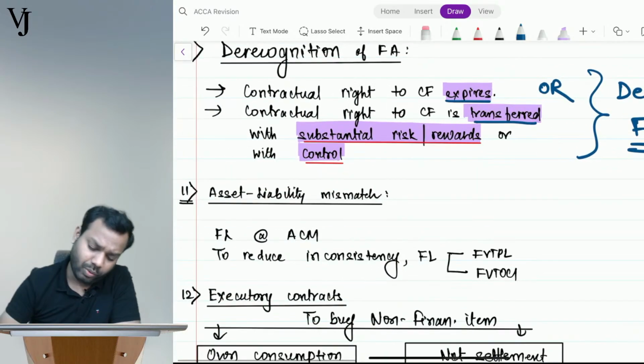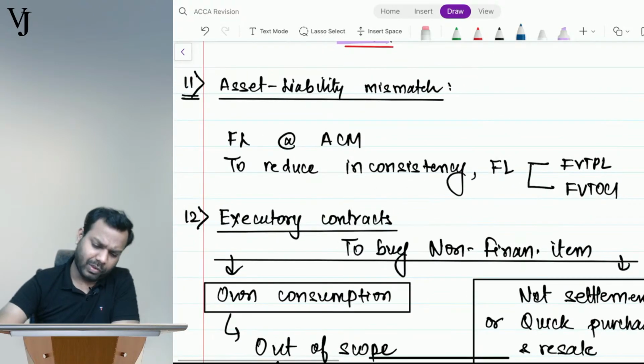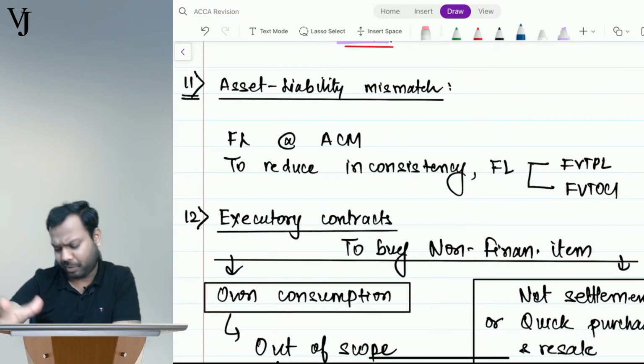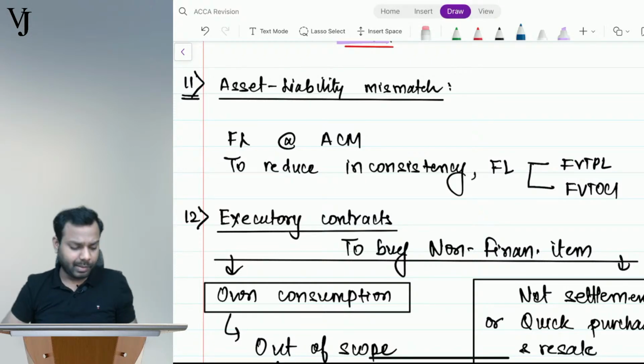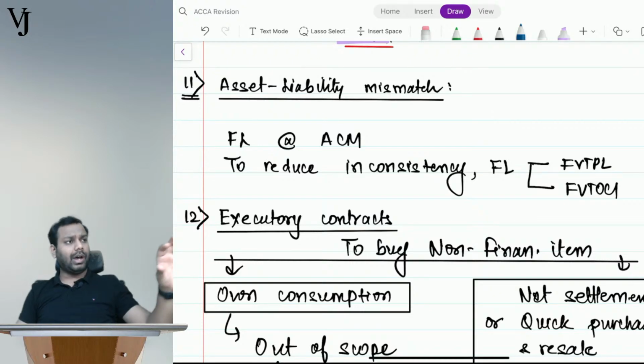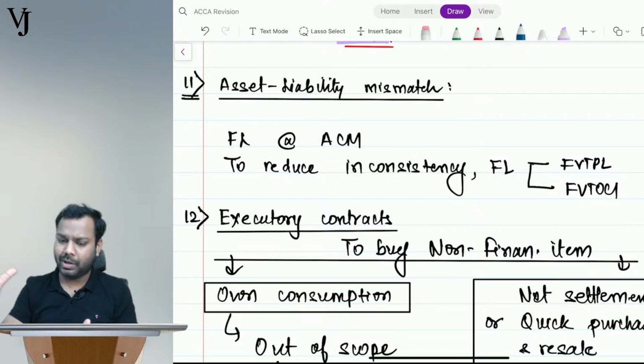Now, coming to asset liability mismatch. Though I don't ideally take up this topic, let me explain this point. Guys, understand? Let's suppose I took a loan from the bank, and I invested that money in equity shares. I don't know whether you are understanding it or not. Let me explain it to you.